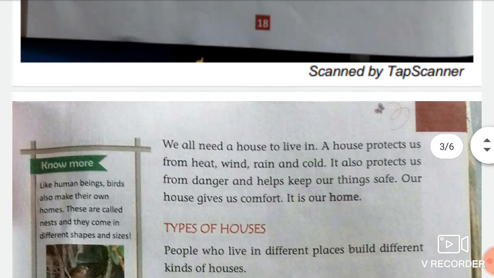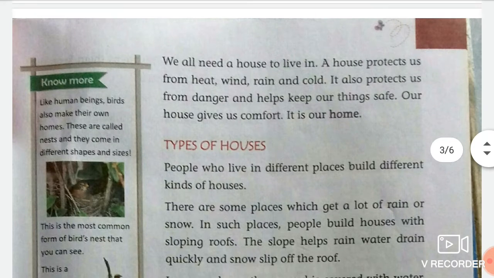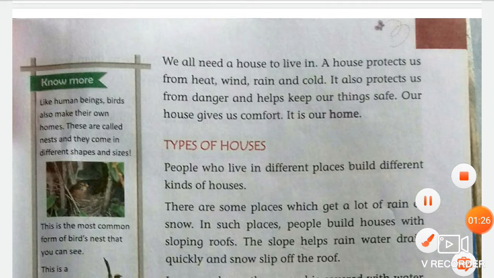We had learned about the importance of houses and the types of houses, and we had also learned that the birds and animals also have their houses, and how they build their own houses. We had also learned how a house protects us from the climate change, from the environment, from the danger, etc.